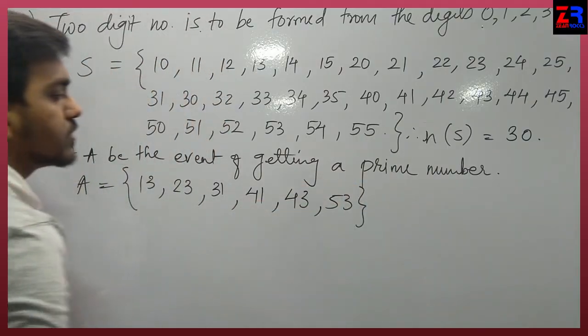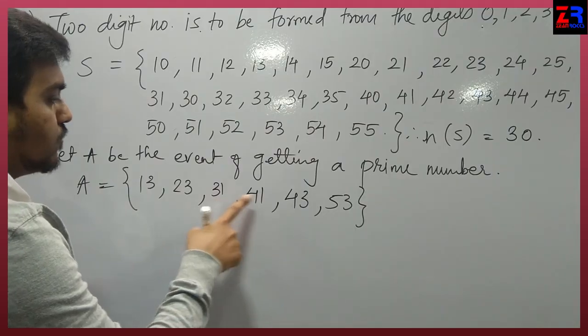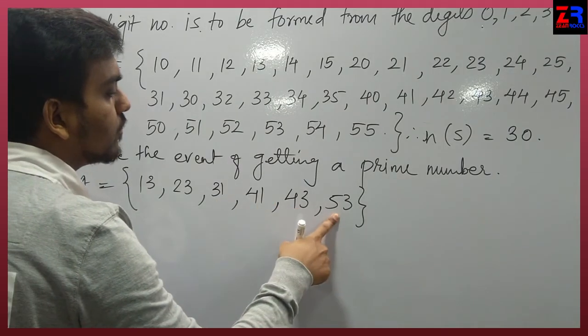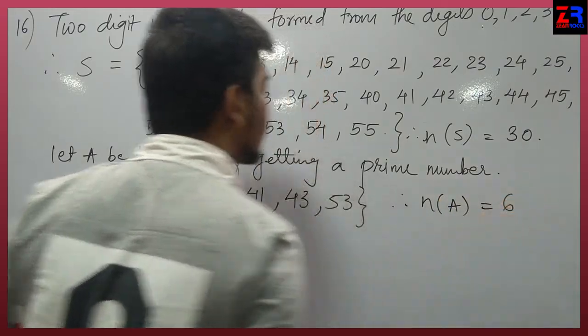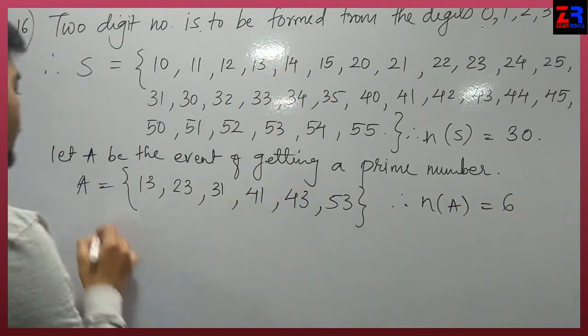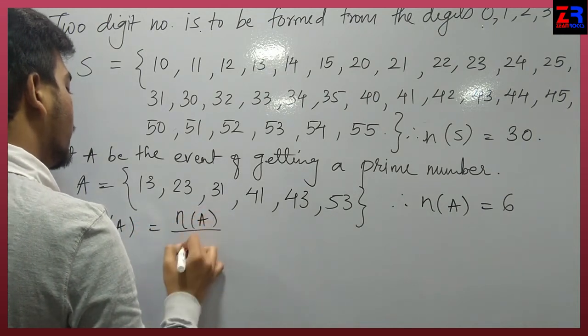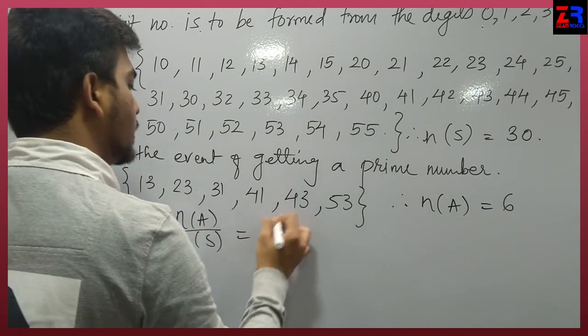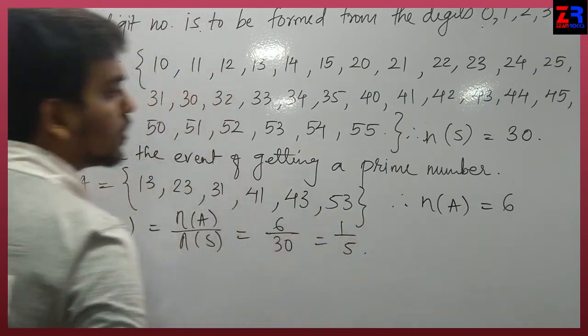Okay, bracket close. 13, 23, 31, 41, 43, 53. n of A equals 6. And now probability of A equals n of A upon n of S, 6 upon 30. The answer will be 1 upon 5.